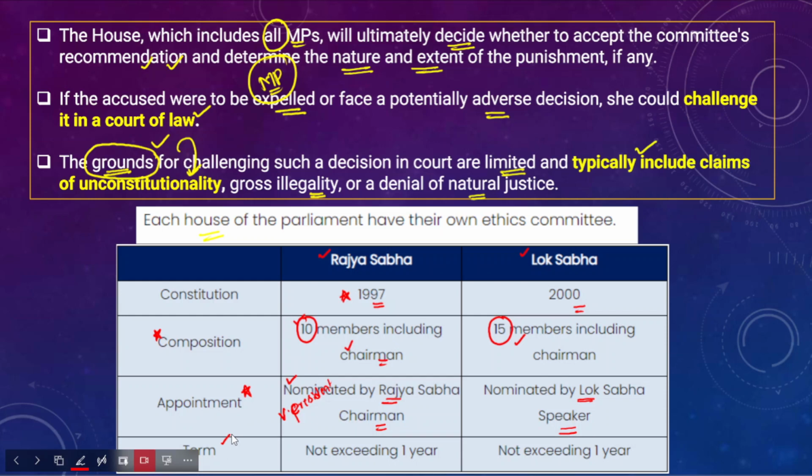And each of these ethics committees also has a certain term. The term of Rajya Sabha is 1 year, not exceeding 1 year, and Lok Sabha, it is also not exceeding 1 year. Okay, so this is a brief detail about the respective ethics committees in Lok Sabha and Rajya Sabha.